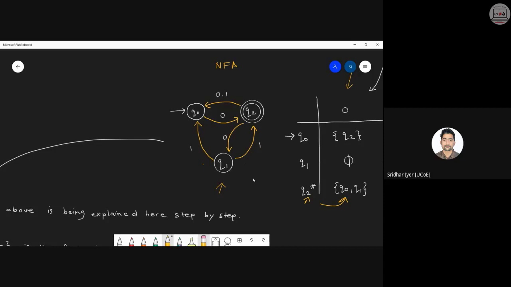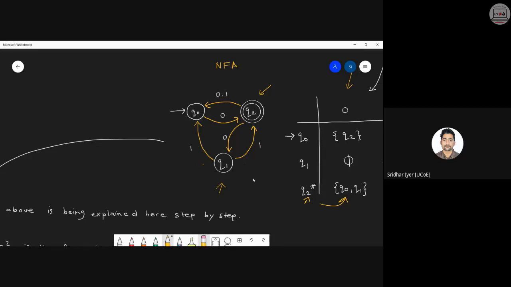So at some point you will encounter that the number of states is going to increase. Obviously, because you can see that Q2 is having two transitions. So we have to make separate Q2s, one with input 0 and one with input 1, right? So that we can convert this NFA into a DFA-looking structure. Clear? So obviously your states are going to increase.